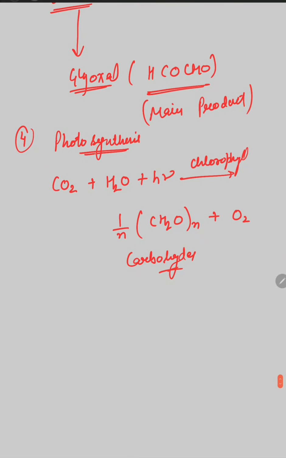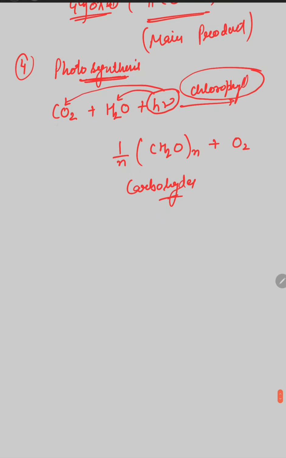So in the photosynthesis process, chlorophyll is necessary for this photochemical reaction, because you already know that when light falls on the water or on the carbon dioxide molecule, there is no excitation of the carbon dioxide molecule or water molecule as such. But chlorophyll acts as a photosensitizer.